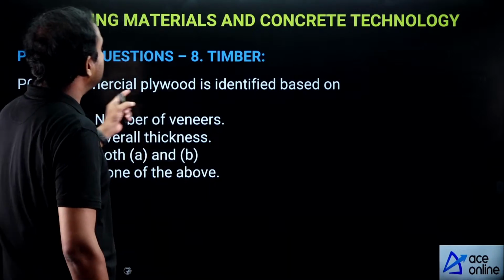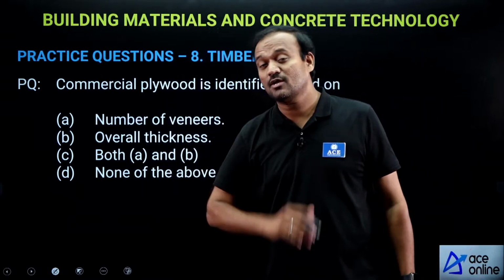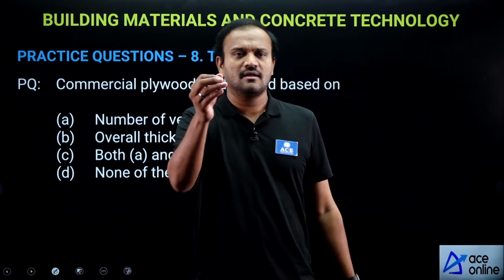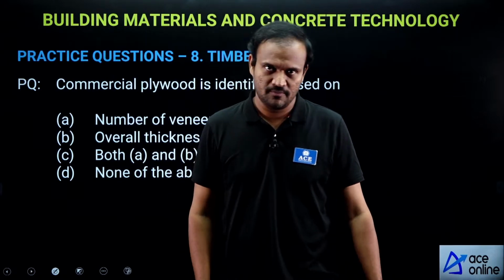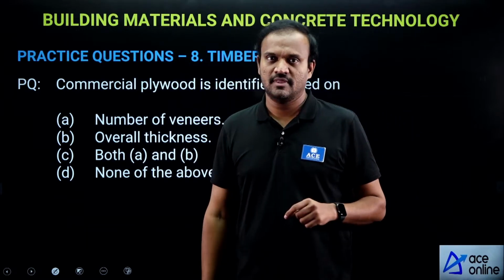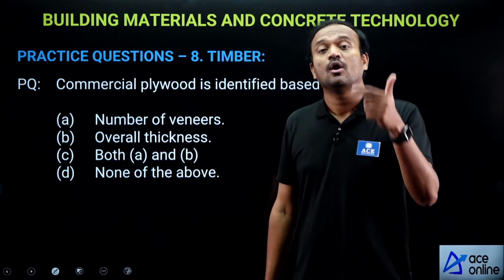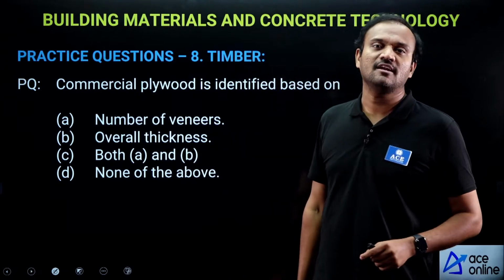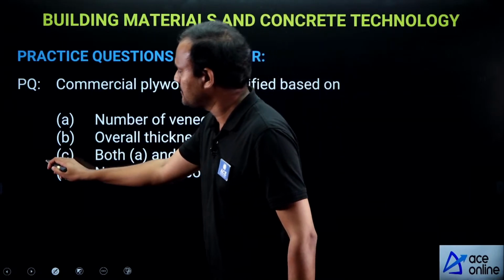Next, commercial plywood is identified based on what? Now, it's a very important and practical question. Today if you go to the market and ask the vendor that you want to buy plywood, he will ask you two questions. Which plywood do you want? That is, how many veneers are required in that plywood? Two, what is the overall thickness of plywood you want? So commercial plywood is identified based on these 2 points: number of veneers and overall thickness.